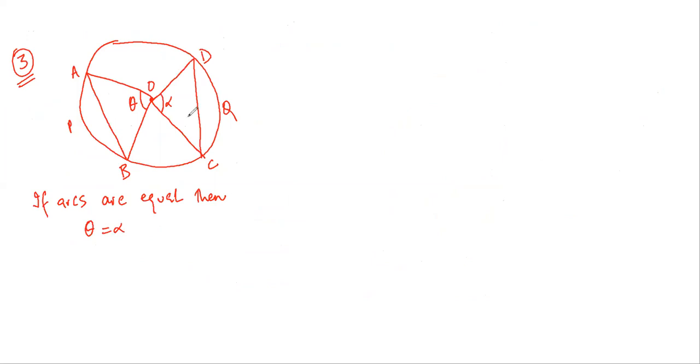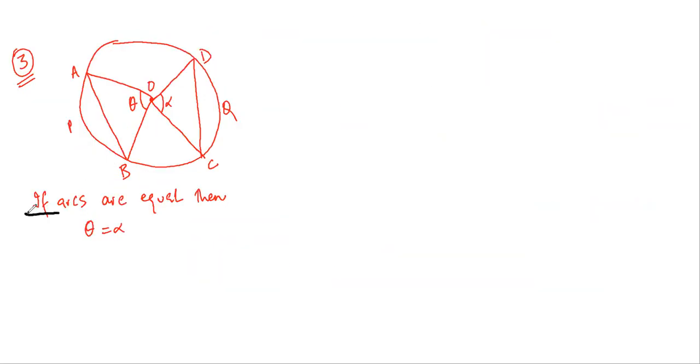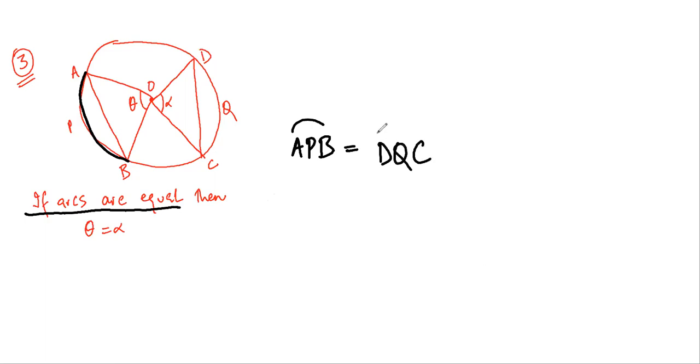Now we have the inverse of this. What I have been given is that arcs are equal. That means that APB is equal to, this is how I'm referring to an arc, this arc APB is equal to arc DQC.